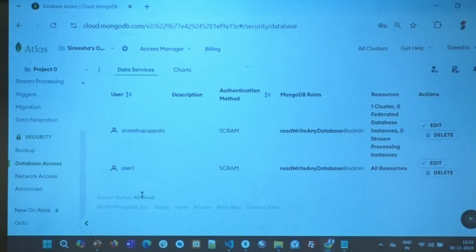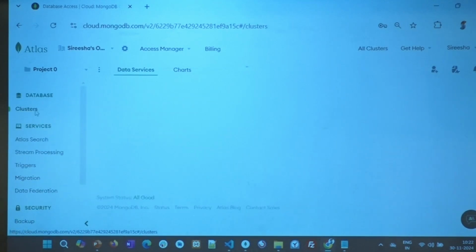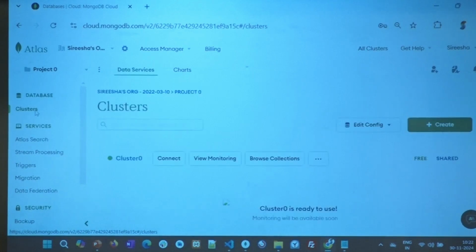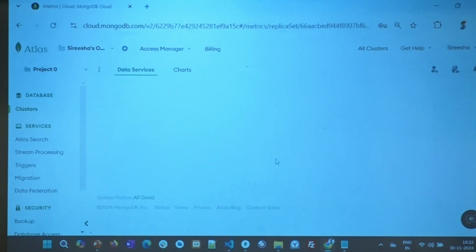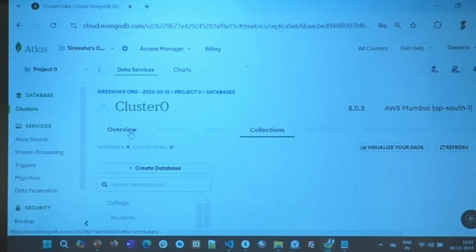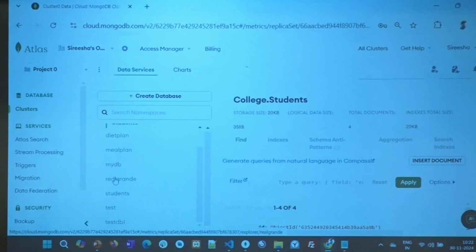Now, third was where I can get my collections. Let me go back to my cluster. You see, it is not very intuitive, but on the main screen itself, you have browse collections. You click on that. Though it says browse collections, of course collections are part of database, right? So it's going to list all the databases that I have, and in each database it will show me the collections. See that there? MyDB, meal plan, Rio Grande, students.